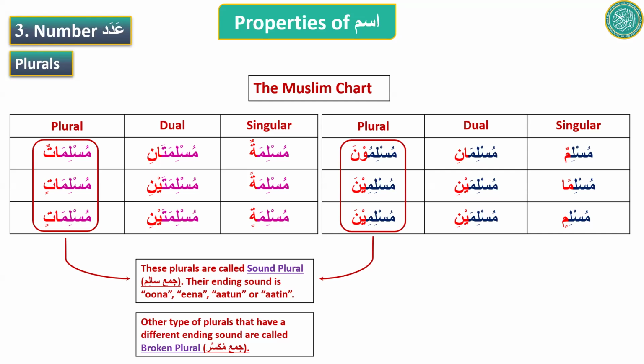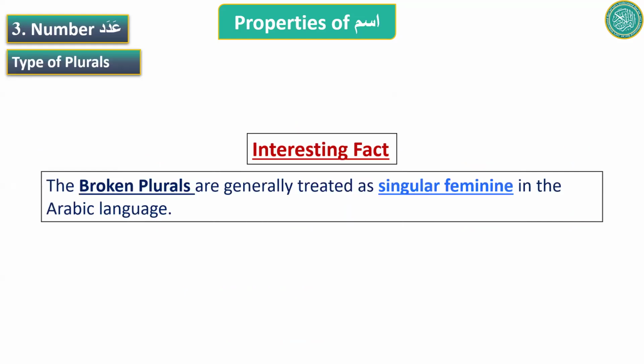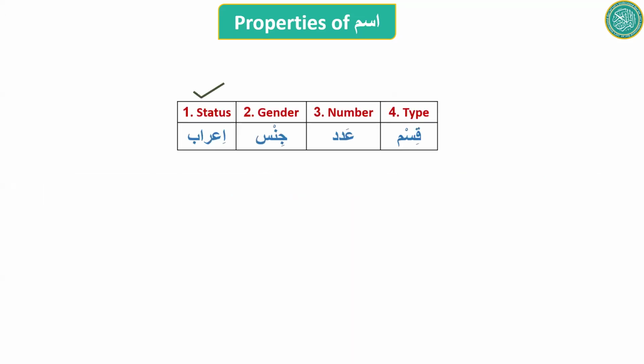So sound plural end with una, ina, atun, or atin, and if you see a plural which doesn't end like that, then it is called broken plural. And there's one interesting fact about broken plurals, that broken plurals, even though they are plurals, they are treated as singular. And not only that, they are treated as feminine in Arabic language. So this is something different, like compared to many other languages, and we should be aware of that. All right. So status is done, gender is done, number is done.